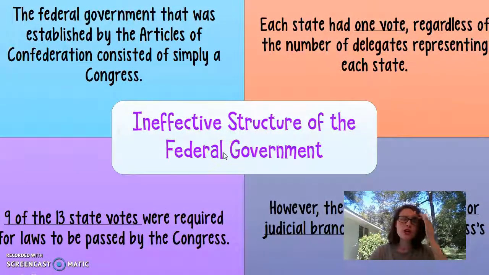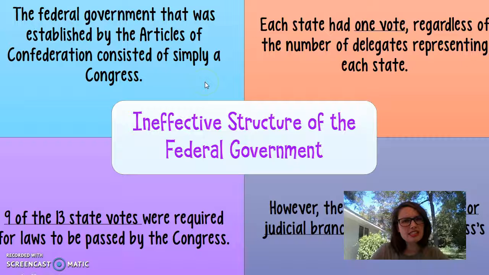All right, so 2 very good things that the Articles of Confederation did was the Land Ordinance of 1785 and the Northwest Ordinance of 1787. So those are 2 things that they did, and that's dealing with the territory, the new territory that the United States has. So the federal government was established by the Articles of Confederation.